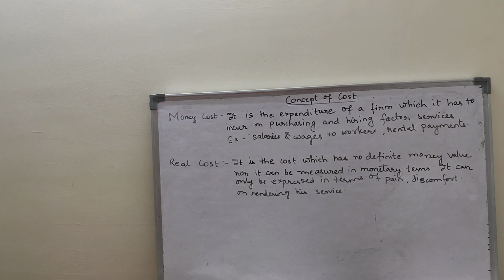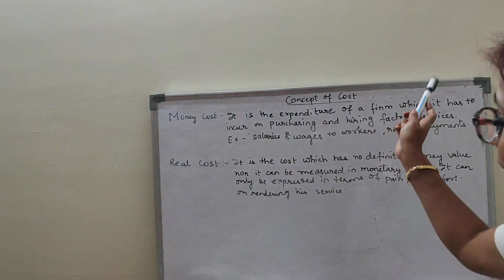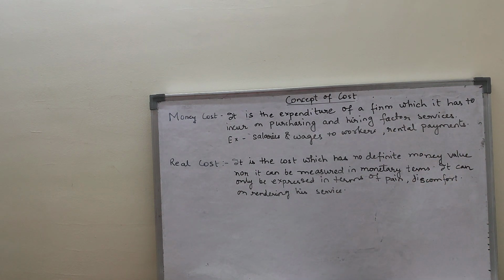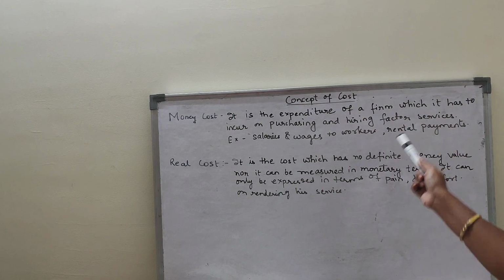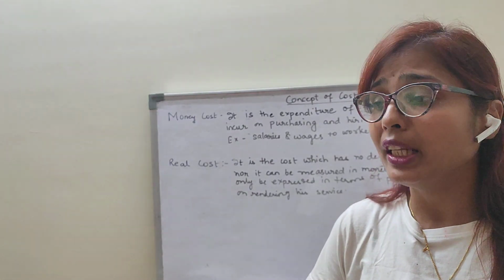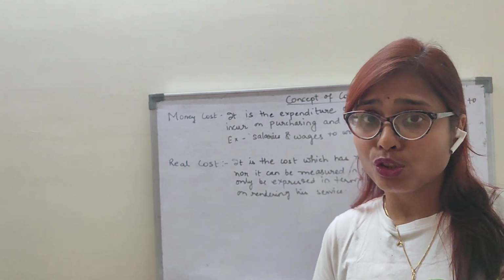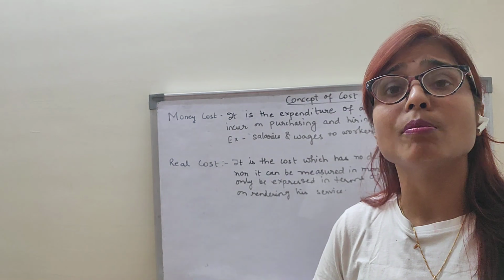So I hope you have noted down, children. Now coming to the money cost and real cost. Money cost is the expenditure of a firm or a producer which it has to incur on purchasing and hiring factor services. Like when you hire the service of a labor, you need to pay the wages to the labor. So this is the money cost which you are paying in terms of money.